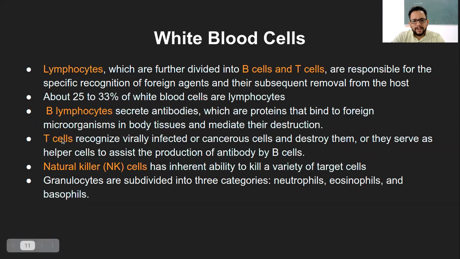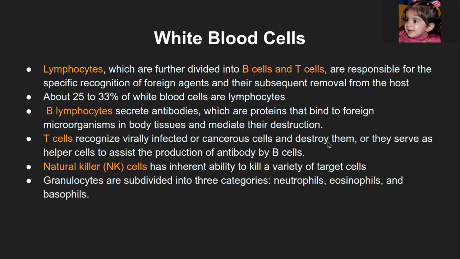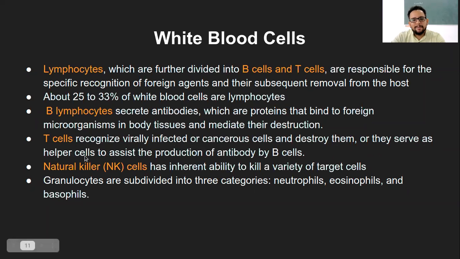Now the T lymphocytes, or T cells, recognize virally infected or cancerous cells and destroy them, and they serve as helper cells. There are two types of T cells. Again, this is not part of the syllabus, but just to let you know, the two types of T lymphocytes are helper T cells and memory T cells.